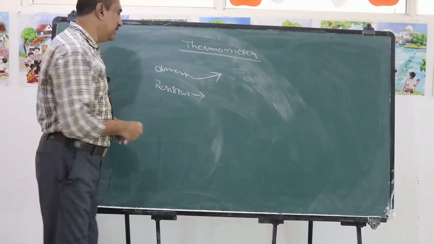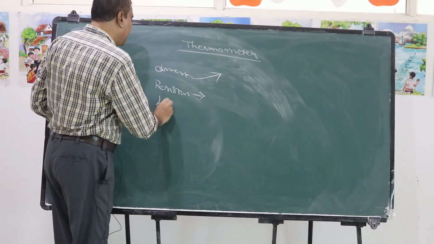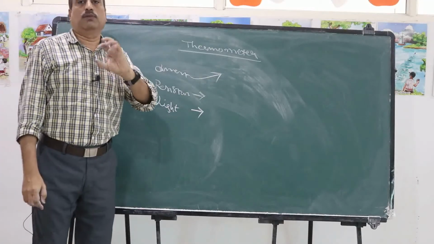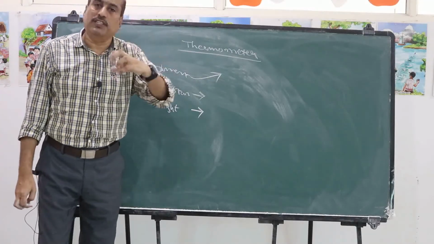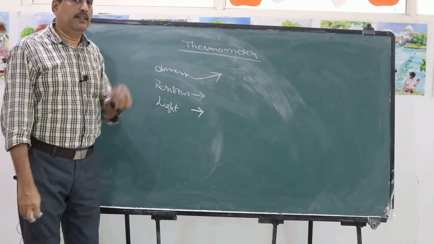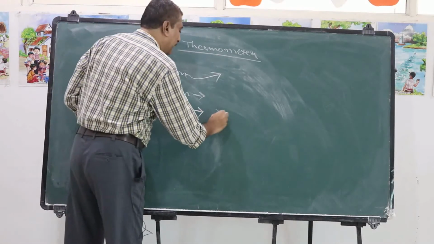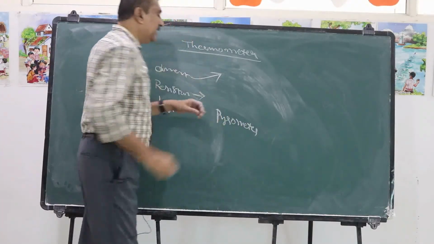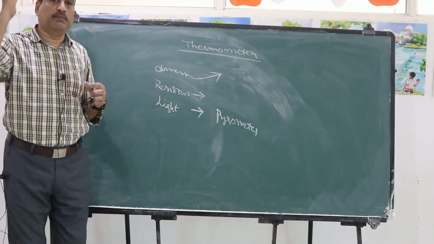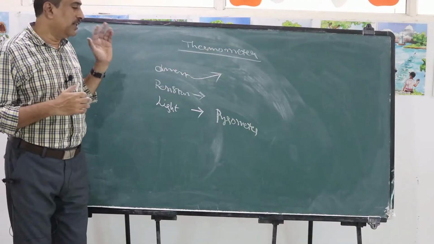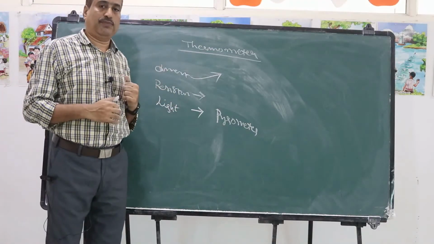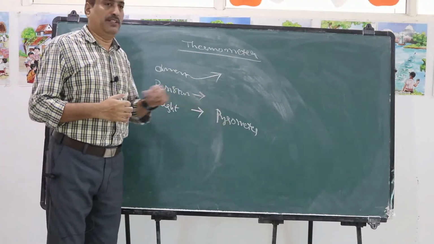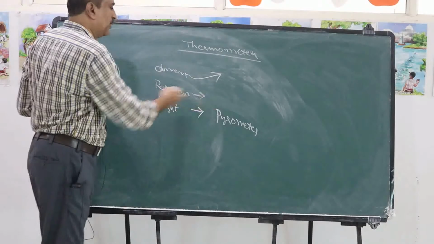And not only that, by using the light emitted by a hot body, if you measure the temperature of the body, then that is called a pyrometer. Pyro means very high temperature. These are used to measure very high temperatures, about 5000 to 6000 degrees centigrade. Usually the temperature of the sun is measured using this pyrometer, by pyrometric calculations.